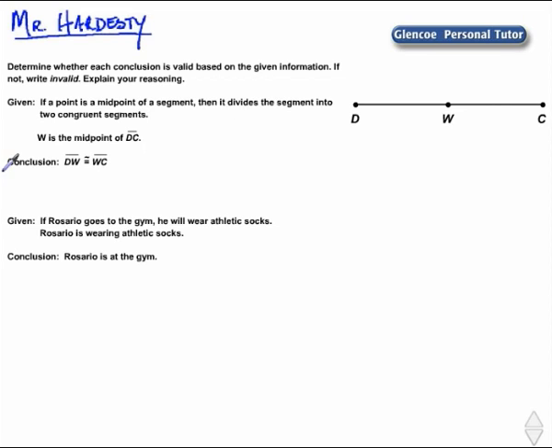Let's review detachment. Detachment says if P, then Q, where P is the hypothesis and Q is the conclusion, and P is a true statement. If that is the case, then Q will follow. That's the law of detachment.